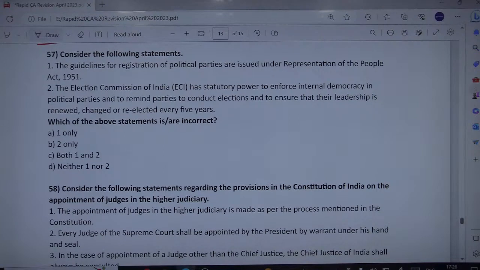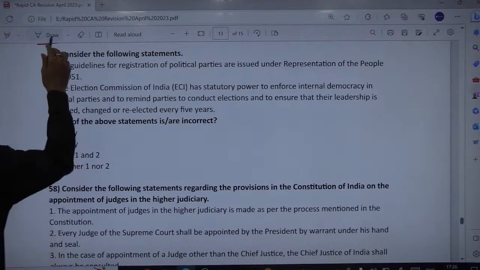So guidelines for registration of political parties is issued under the Representation of People Act 1951. Election Commission has a statutory power to enforce internal democracy in political parties. Of course not. Internal democracy is a matter of the party, it is not a statutory power of the ECI. So therefore, the second statement is incorrect. So the question has been about which one among the following statements is incorrect. So second is incorrect, therefore first is of course correct. So therefore second is the only incorrect one.